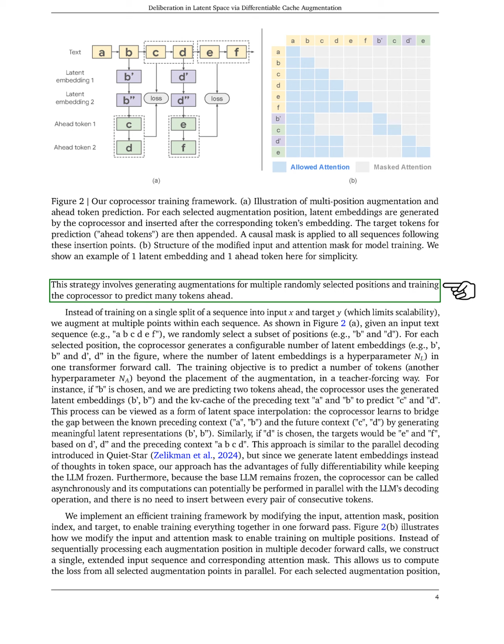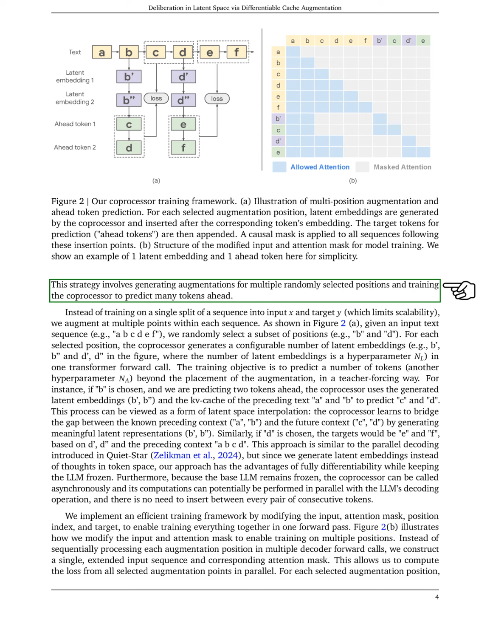For each chosen position, the coprocessor creates a set number of latent embeddings in a single forward pass. Our goal is to predict a specified number of tokens beyond the augmentation point using these embeddings and the previous context. When B is selected, and we aim to predict 2 tokens ahead, the coprocessor uses the embeddings generated for B, along with the preceding text to predict C and D. This process helps the coprocessor learn to connect known context with future context through meaningful representations. Similarly, if D is chosen, it would predict E and F based on the embeddings for D and the preceding context.